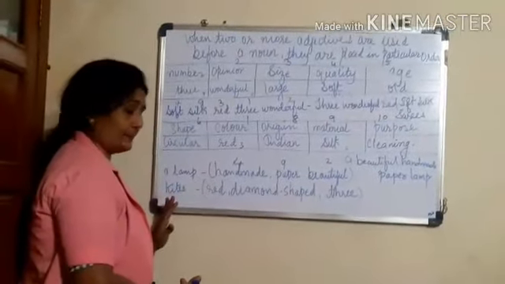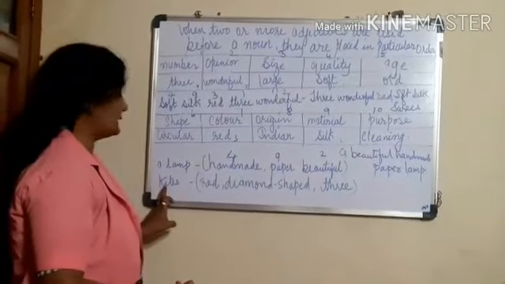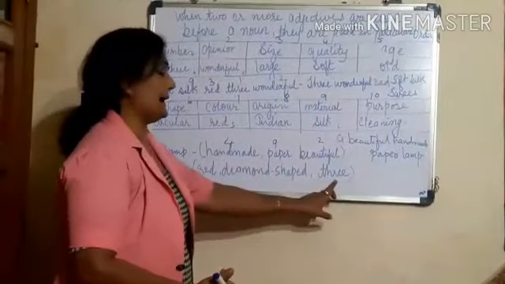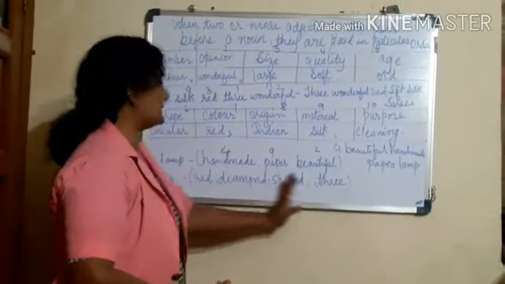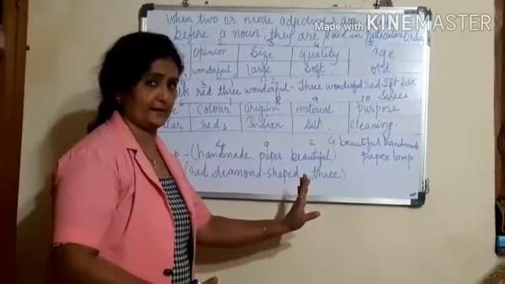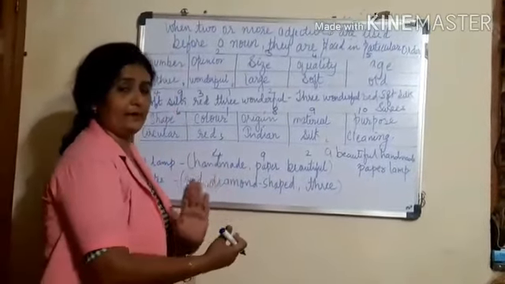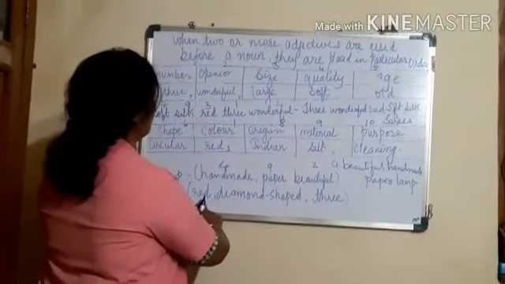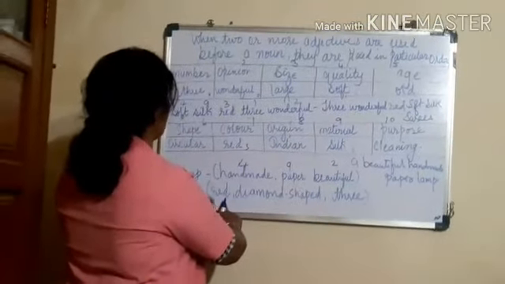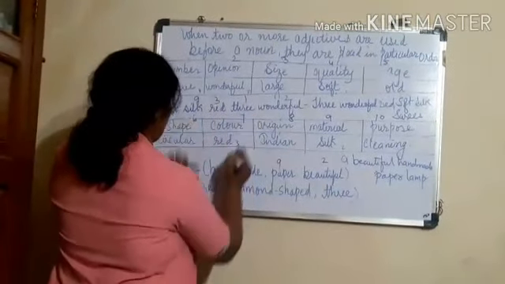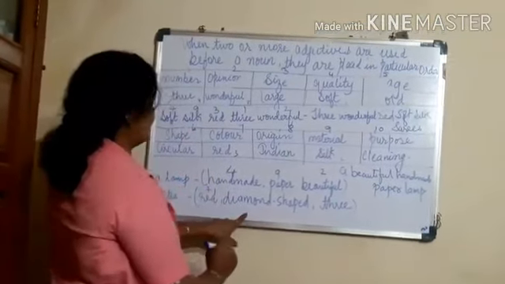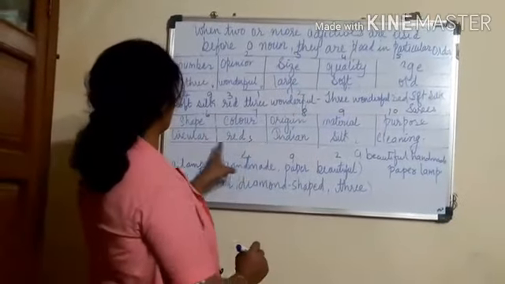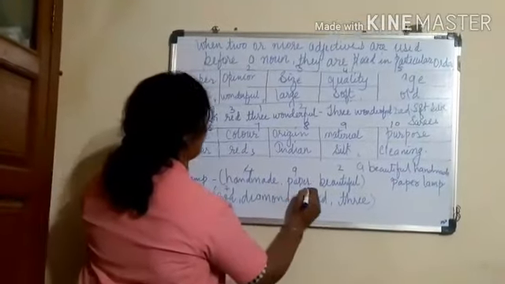Let's see another example. We have the word kites. In the bracket we have red, diamond shaped, and 3. Now these are adjectives but not in proper order, so we have to arrange them. Red is color, so color comes under 7. Then diamond shape, we have shape here, it is number 6.